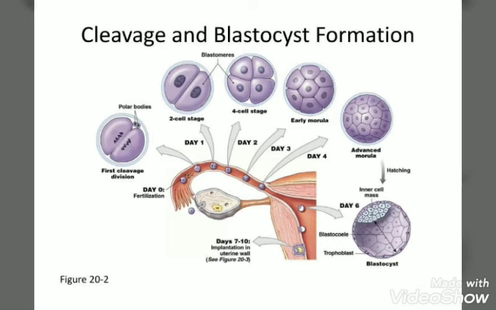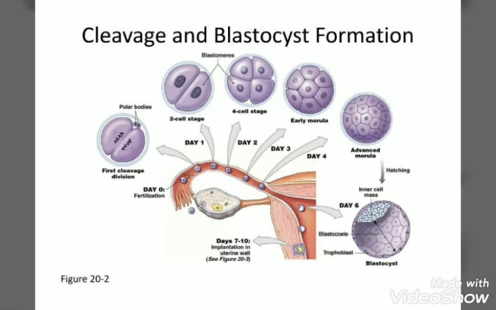When the embryo consists of 8 to 16 cells, it is called a morula, which slowly descends into the uterus within 4 to 6 days. Afterward, the cells go through repeated division and form 32, 64 cells, and so on.